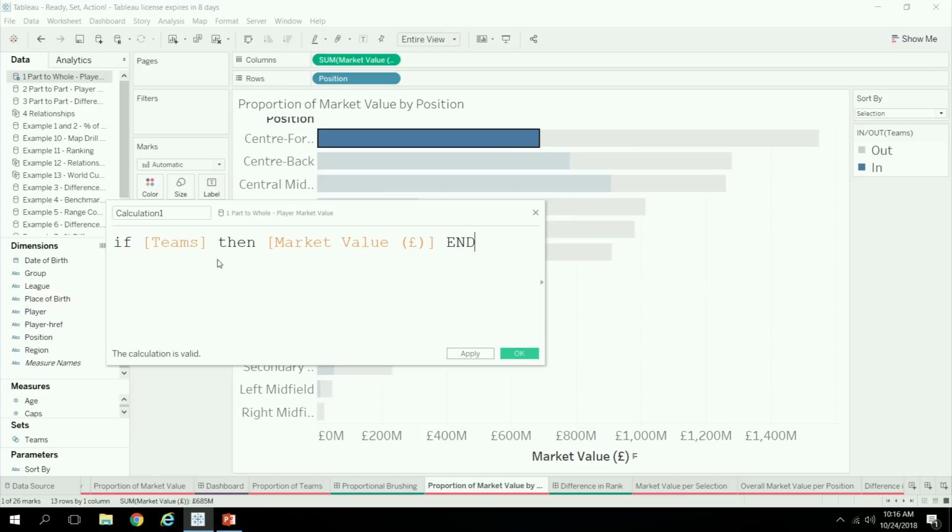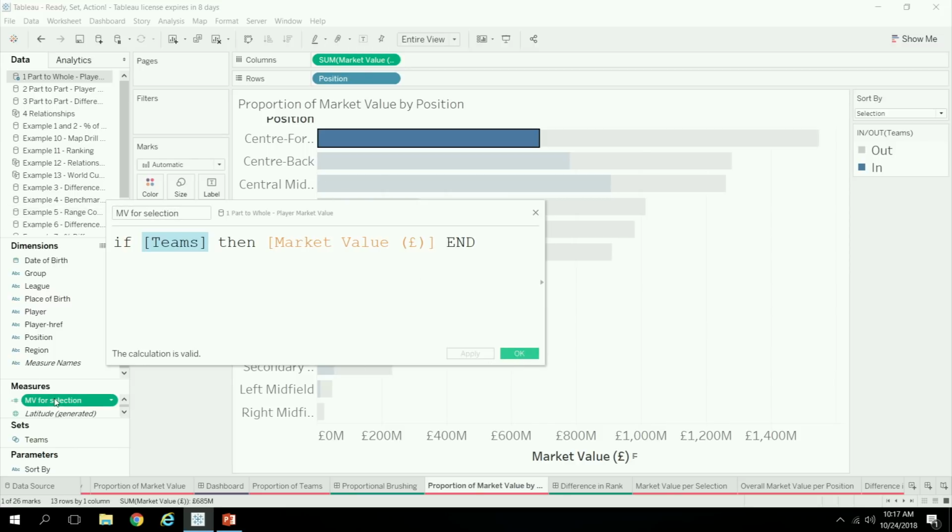It's equivalent to a Boolean, which is true or false. So "in" means true. And the statement that always follows the if in your logical conditions necessarily has to be a true or false statement. And so therefore, a set is a true or false statement, and that's why you can reference it in this way. So this is now giving us the market value for our selection.